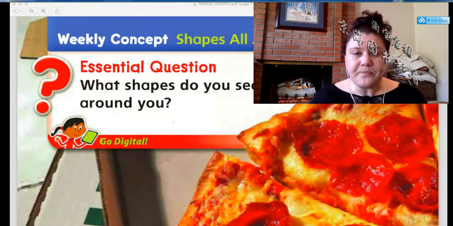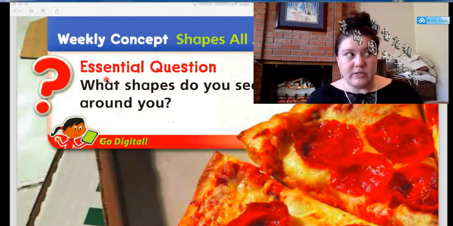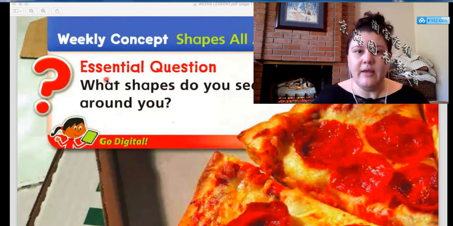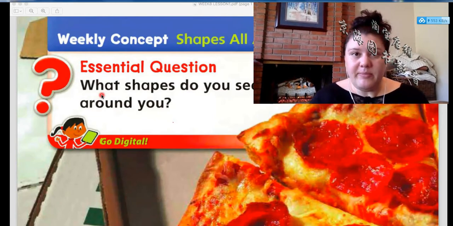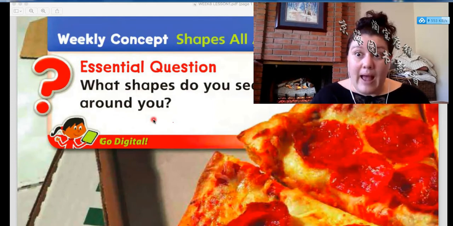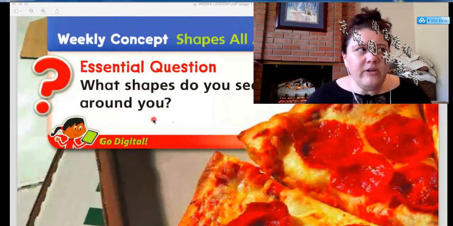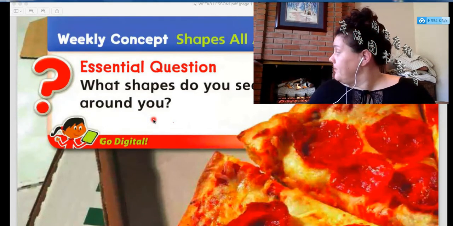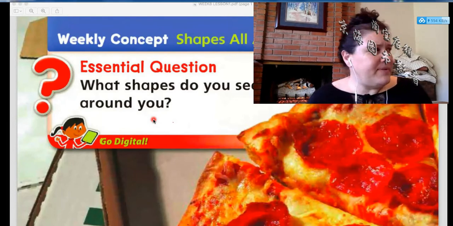So the essential question. Remember, essential means most important, okay? Our essential question this lesson is, let's read it together. Can you read with me, please? What shapes do you see around you? Okay, so look around your room right now. What shapes do you see?